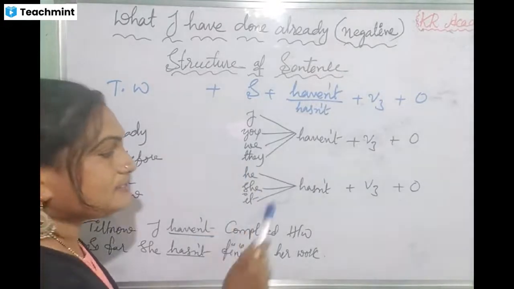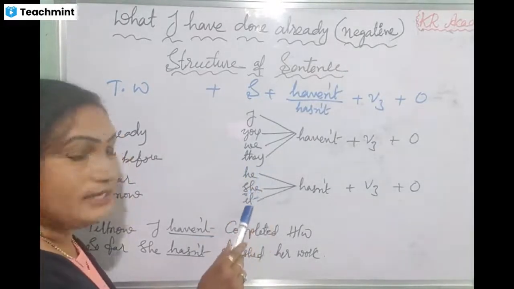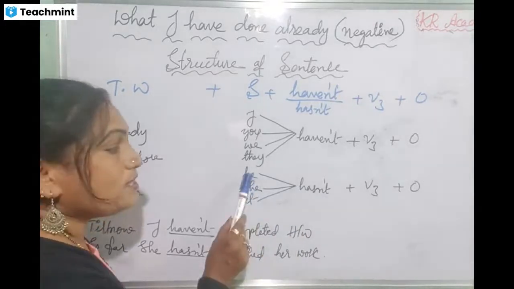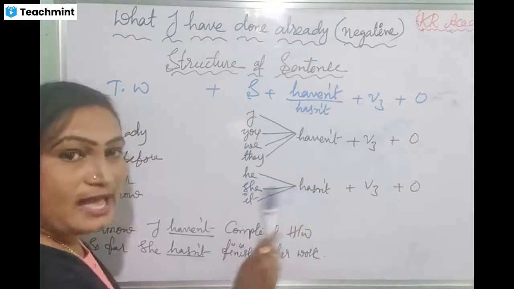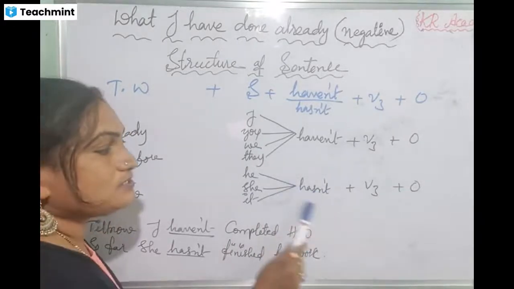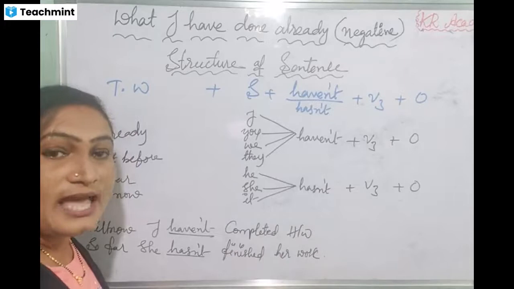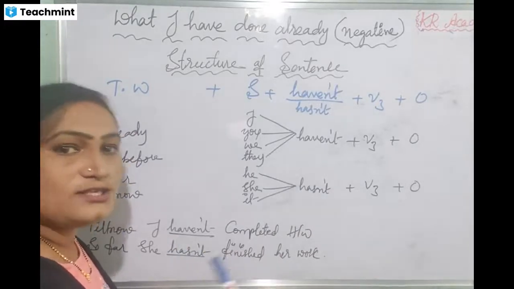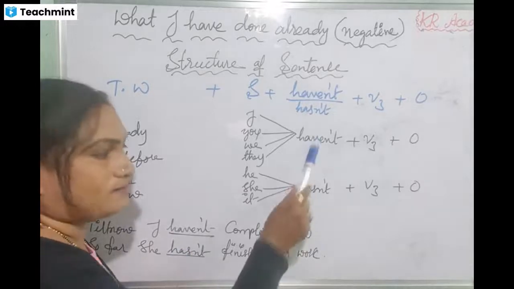And for the subjects he, she, it, you should use hasn't. Okay. So he hasn't, she hasn't, it hasn't. You have to pronounce it here also the same. You should not pronounce it as has not. You should pronounce it as hasn't only. You should use short forms.